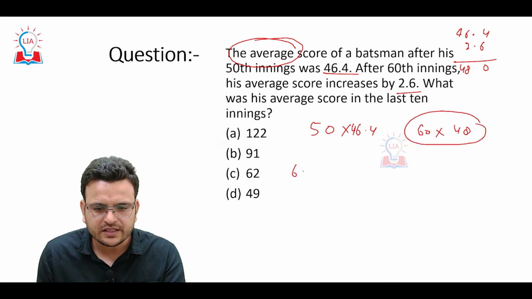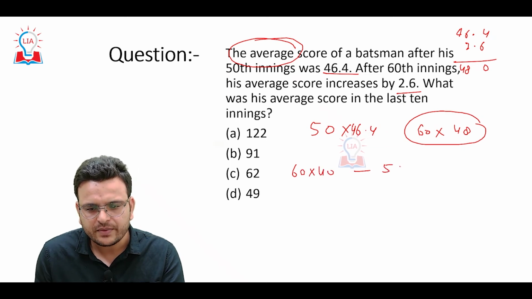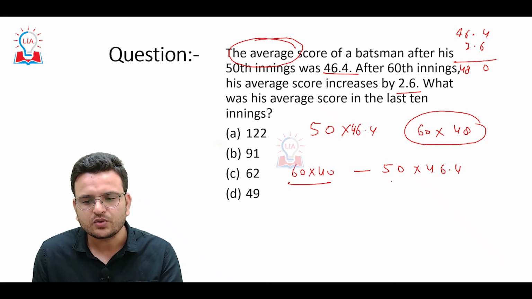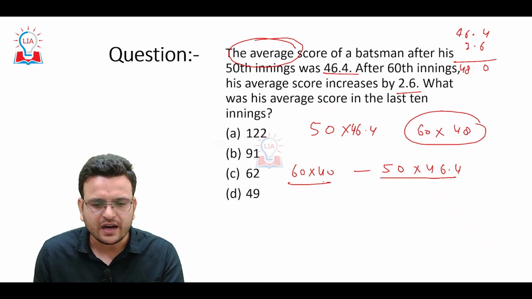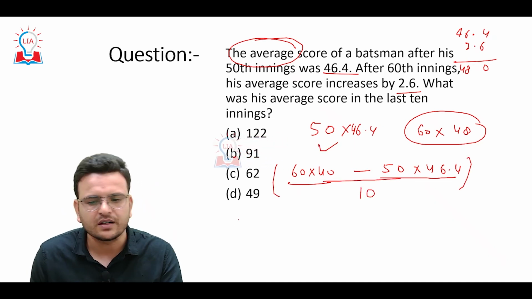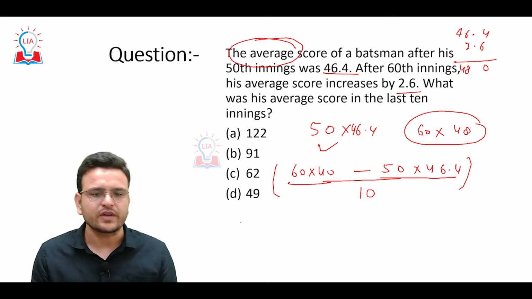Total score in 60 innings is this. Total score in 50 innings is this. If I subtract the total score in 50 innings from the total score in 60 innings, I am going to get the total score in those 10 innings. Just solve this particular equation, and you are going to get the answer.